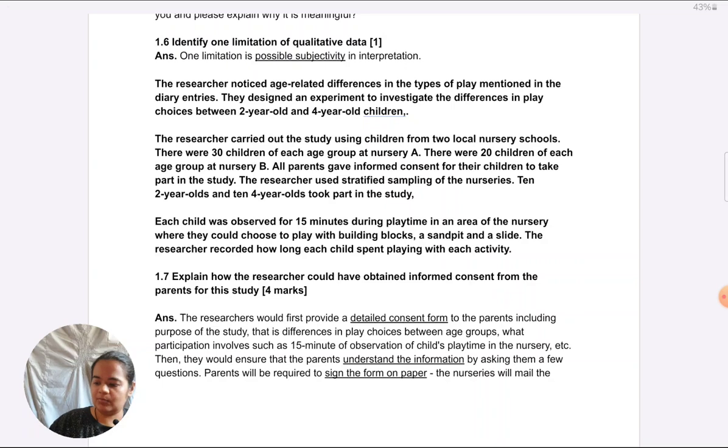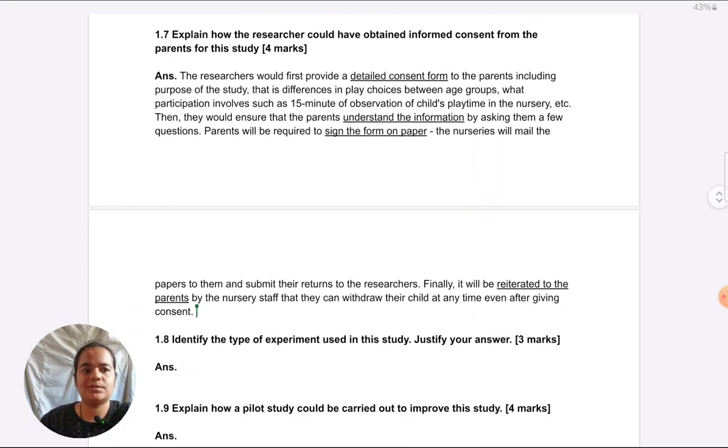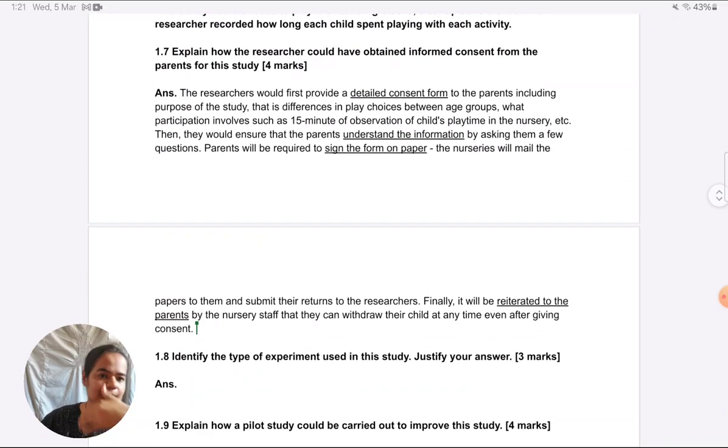Right? Another possibility of answering this question, I won't get into much details, is to focus only on the consent form. Lots of students do that. This will be on the consent form and they have to sign. I don't prefer that approach because I feel it's more of a process of taking consent. So it should be like these 4 steps. But that's also fine. Like, you can just mention what all should be on the form and then just say that they have to sign it.